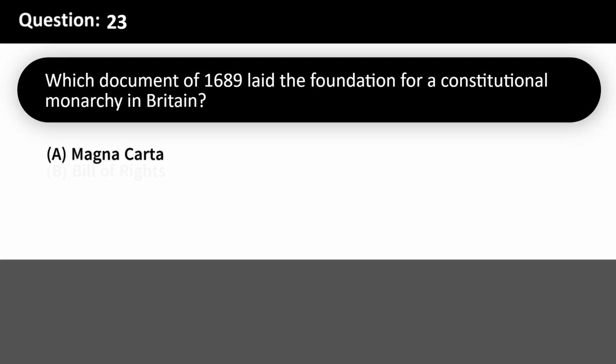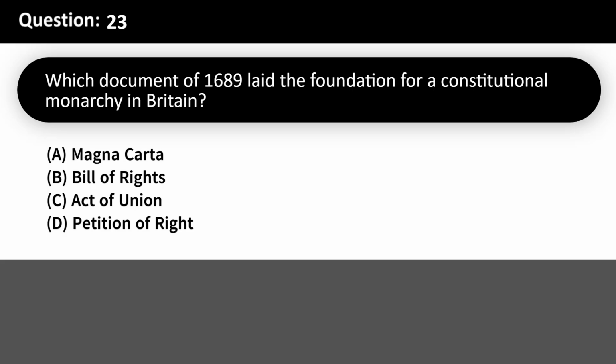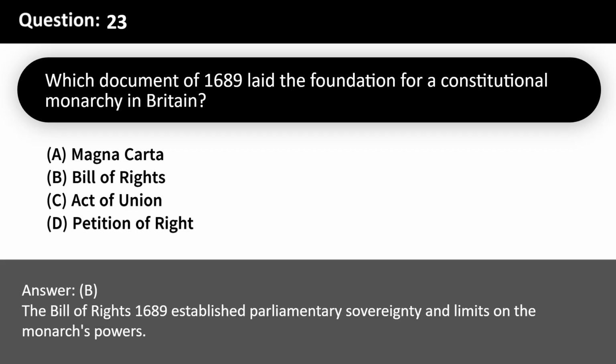Which document of 1689 laid the foundation for a constitutional monarchy in Britain? A. Magna Carta. B. Bill of Rights. C. Act of Union. D. Petition of Right. Answer, B. The Bill of Rights 1689 established parliamentary sovereignty and limits on the monarch's powers.